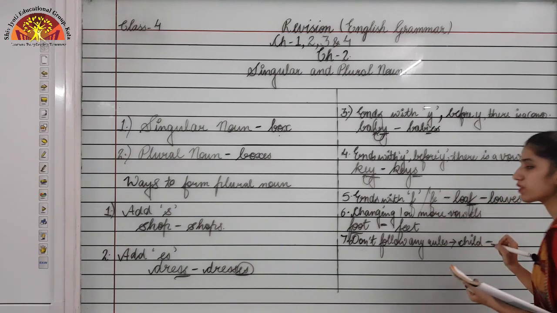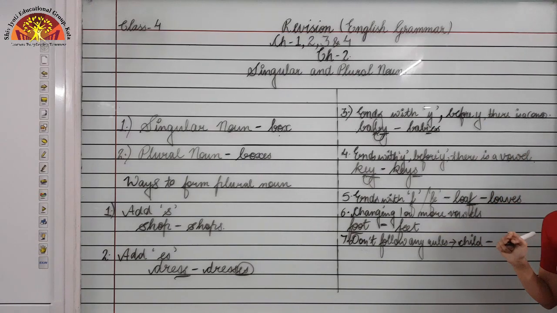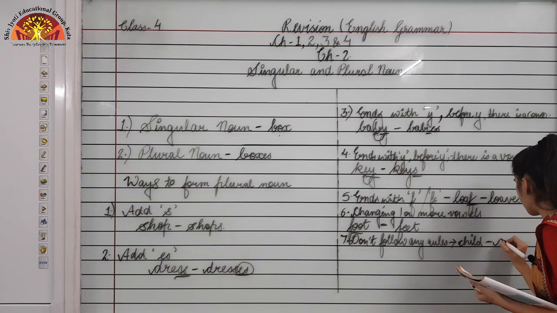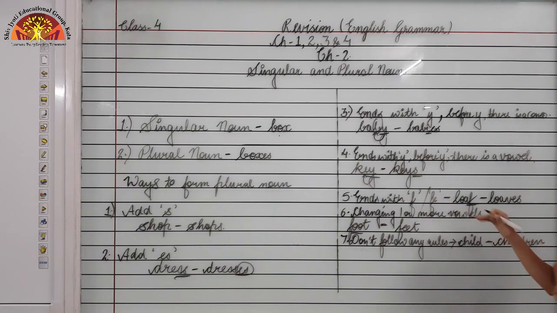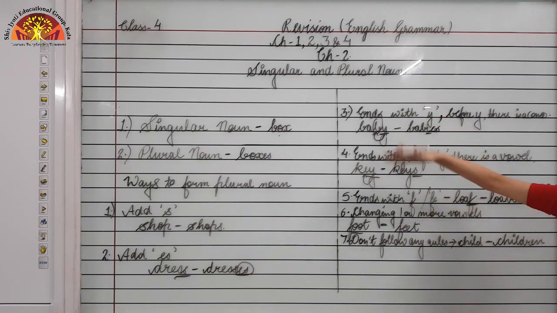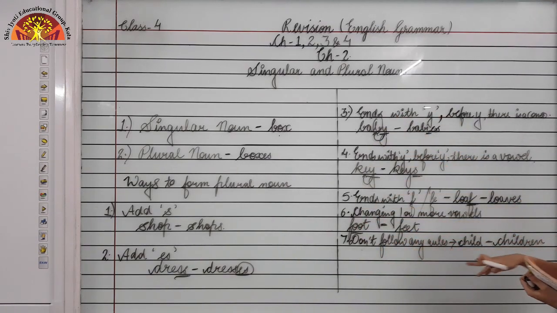To make its plural, we'll add R-E-N. Children. Is it following any other rule from the above? You can see no, because these rules don't follow the above rules that we have studied. That is why child's plural form is children.